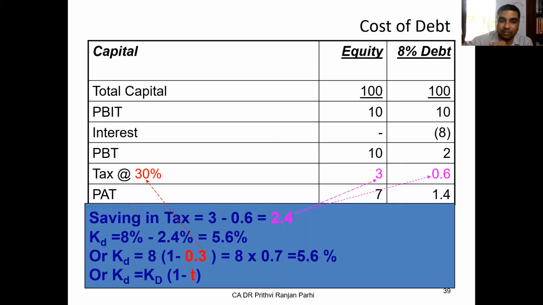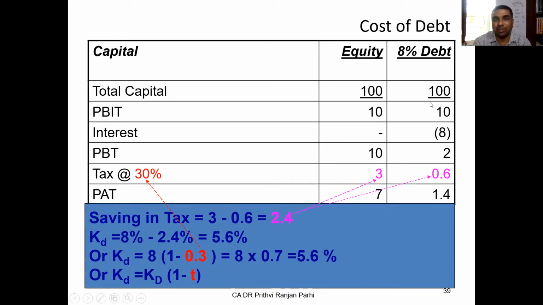Sir, K small d and K capital D? Yeah, K small d, K capital D, I use that abbreviation. When it says K capital D, that means cost of debt before tax. And K small d is the cost of debt after tax, post-tax.